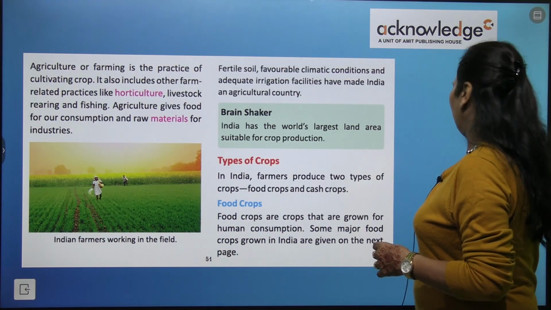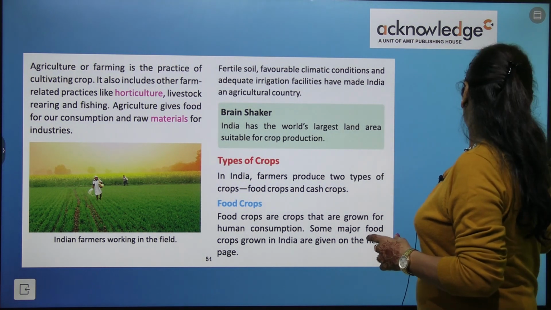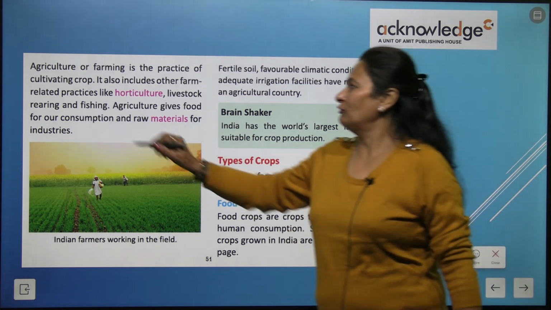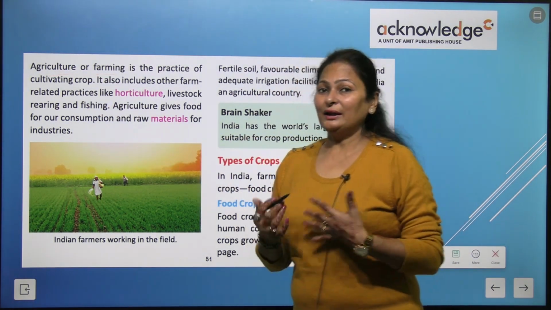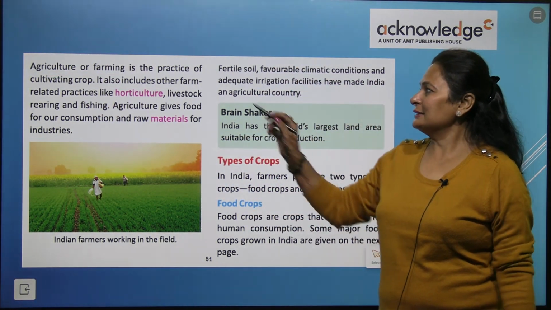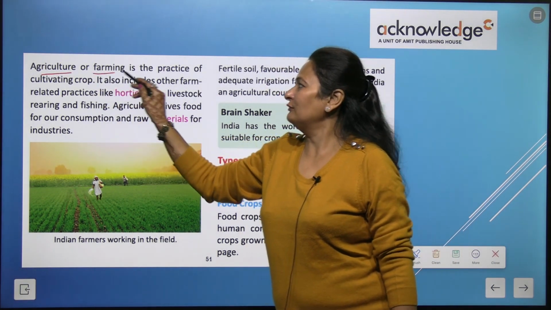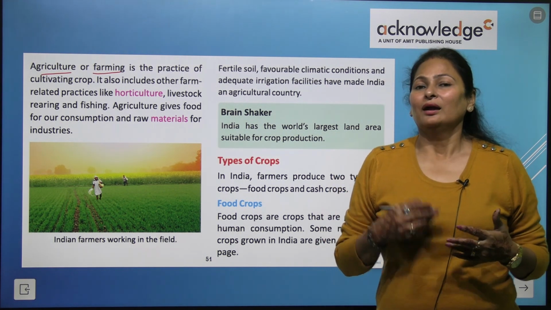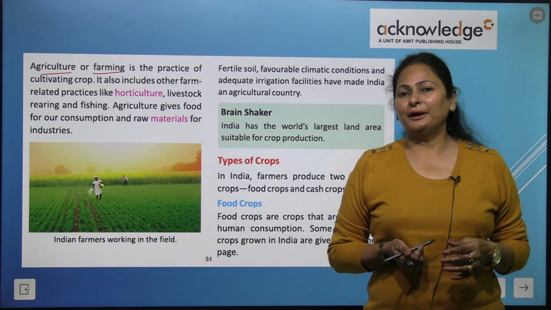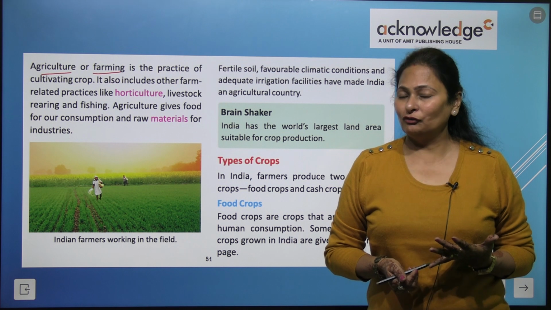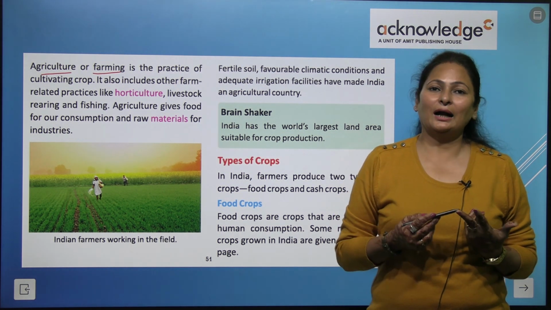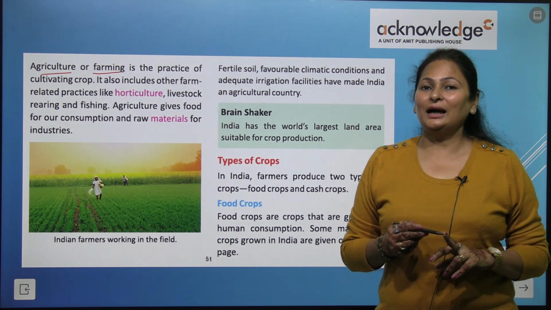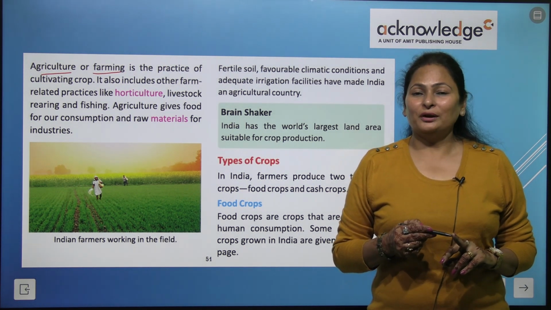So let's begin with the chapter Agriculture or Farming. Agriculture or farming is the practice of cultivating crops. What does it mean? You all know we are dependent on plants for our food. Even humans and animals are dependent on plants for their food, right kids?